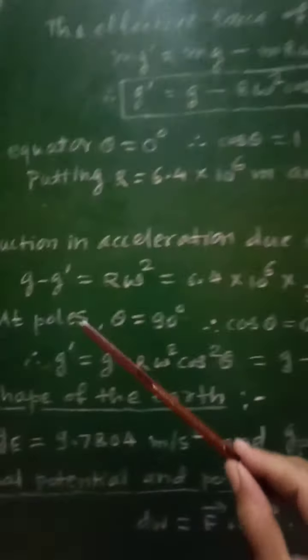So from this relation, it is clear that at the equator there will be a reduction in the value of acceleration due to gravity by this factor, 0.03386. And therefore now let us consider the second case.